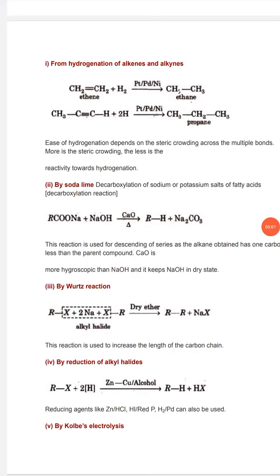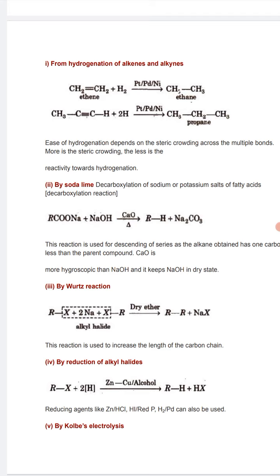Morning students, we are going to discuss the preparation of alkane. In the previous video we have seen some methods of how to prepare alkane from different types of substances. Today we are discussing the Wurtz reaction. How will you prepare alkane when alkyl halide is reacted with sodium metal?